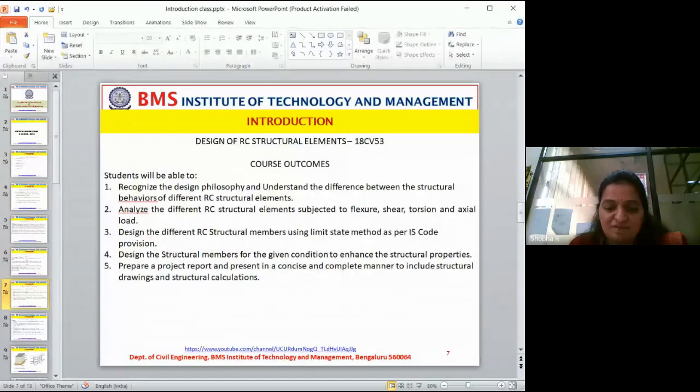Okay, so now the MOOC that I have floated is on the software Revit. Correct? Last time, we had a workshop for the students. We had a 5 days workshop, and in the open course also we conducted Revit.